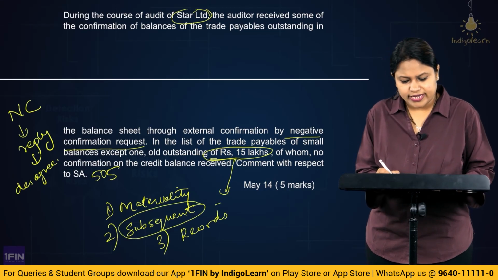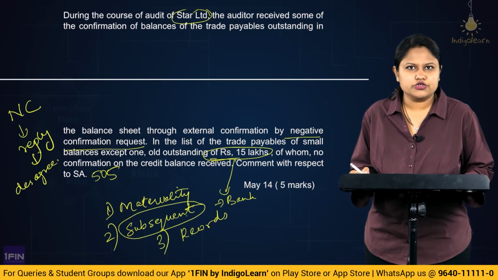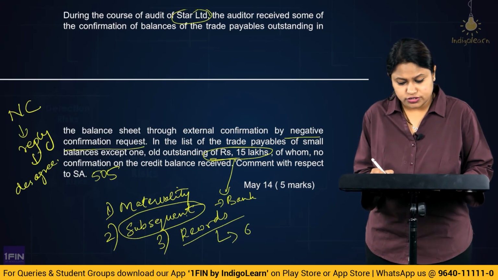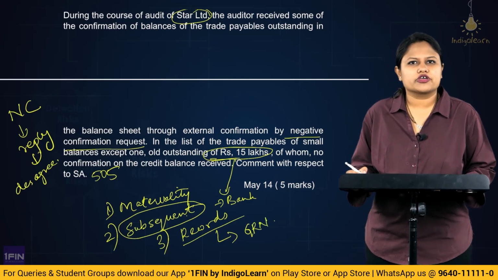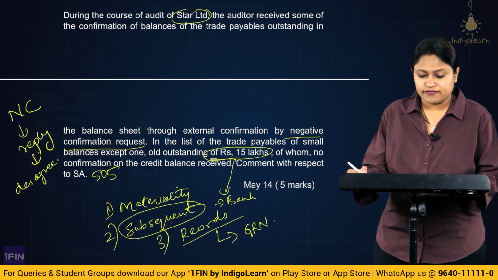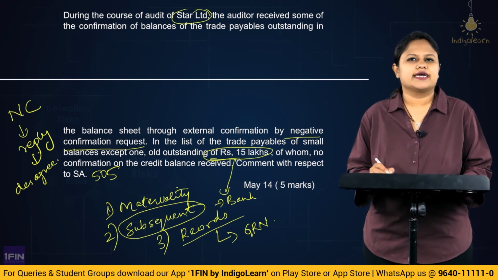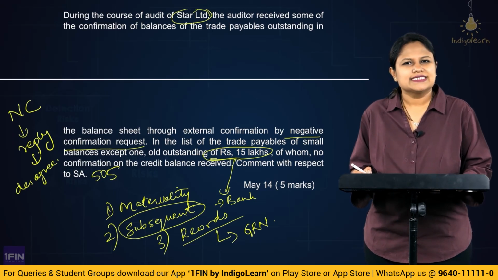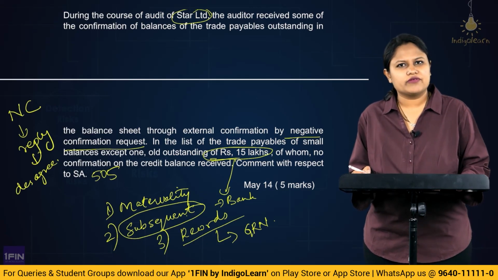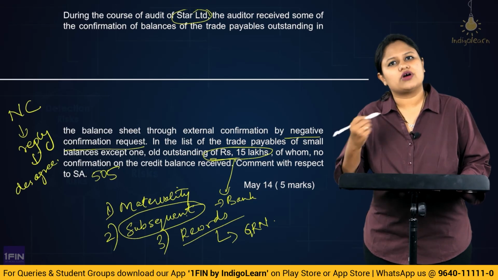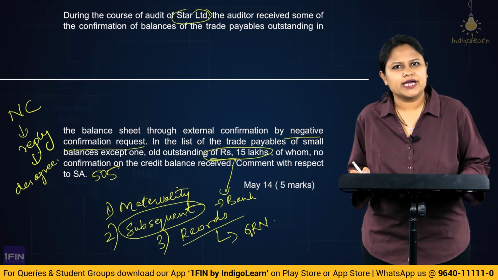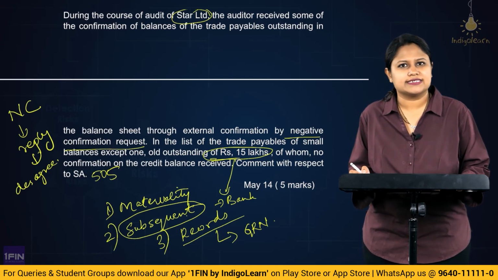This confirmation would come from where? The bank. When the payment is released, you could get it. Then records would be there. Records would be like the goods received note. Okay. These are all the documentation where you would be able to check whether this credit balance was actually there or not there. Because if a no reply from them would be taken as a proper answer, then it is not reliable. Because what happens is, sometimes there could be a possibility that in the negative confirmation request, the other person must have not got the confirmation request. So then obviously he will not reply.